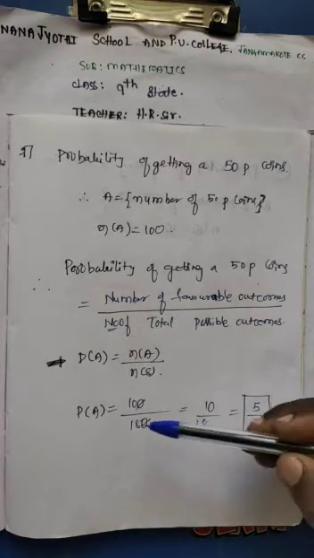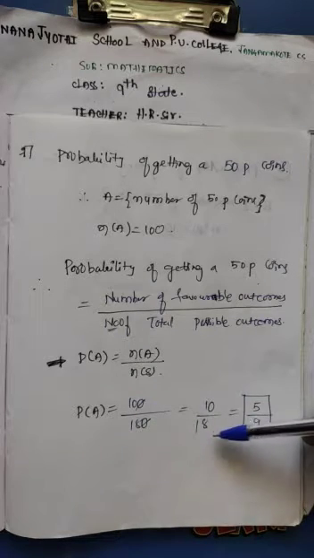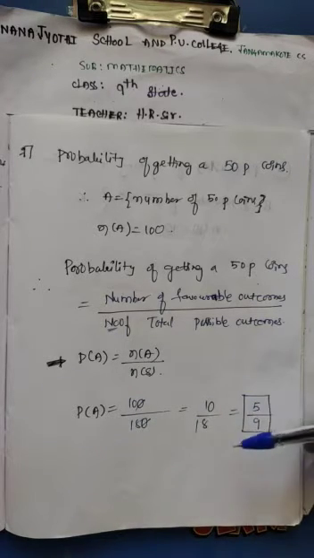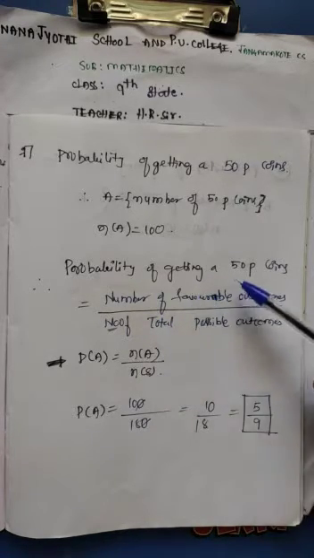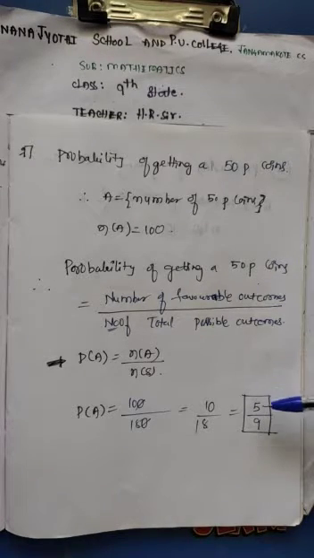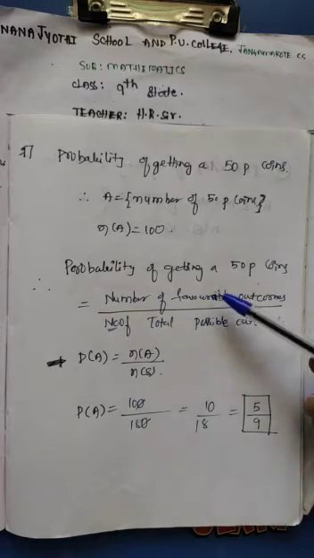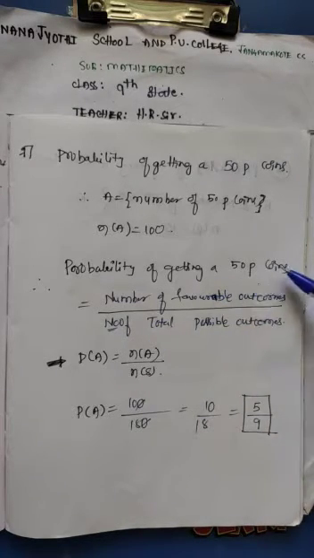So the 0 gets cancelled, then remaining is 10 by 18. Here 2 fives are 10 and 2 nines are 18. Hence the probability of getting a 50 paisa coin is 5 by 9.